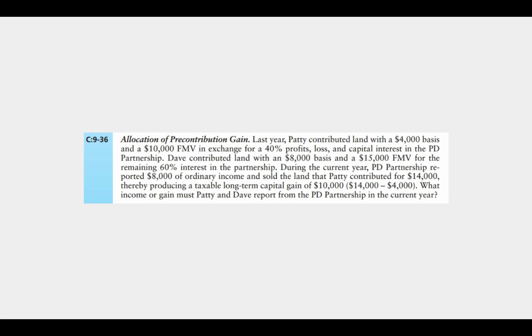Okay, so we have two items of income to consider. We have ordinary income, and we know that's going to be allocated as stated in the partnership agreement. Here we see that it's a 40% allocation to Patty and a 60% allocation to Dave. And then we have a long-term capital gain of $10,000. We know ordinarily, pursuant to their agreement, that would be distributed 40% to Patty and 60% to Dave as well. But we have a pre-contribution gain of $6,000 for that land. And we know that that pre-contribution gain must be allocated to the partner who contributed the asset. Here it's Patty.